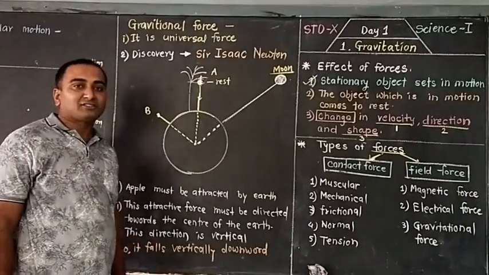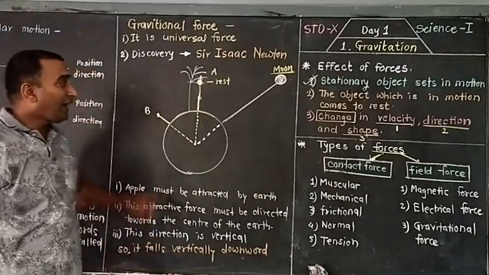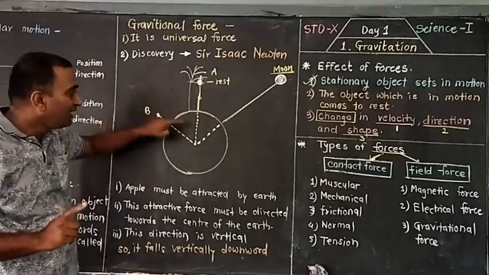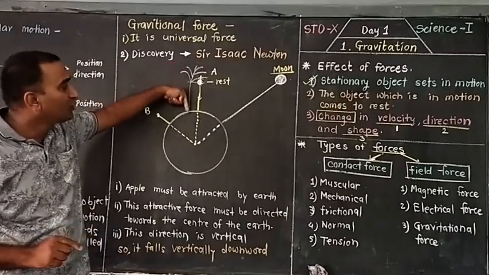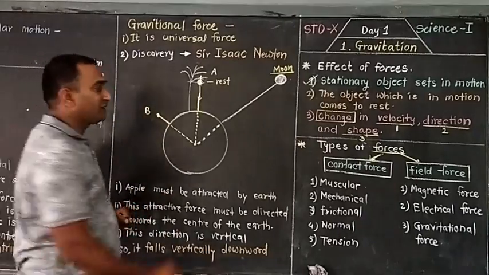So how is the gravitational force? See, the apple must be attracted by the earth. Why has the apple fallen down? Because the apple must be attracted by the earth, so it starts to move towards the earth. So this attracting force is there.